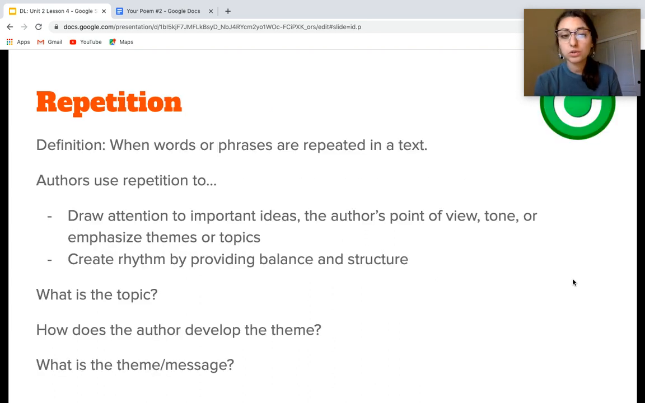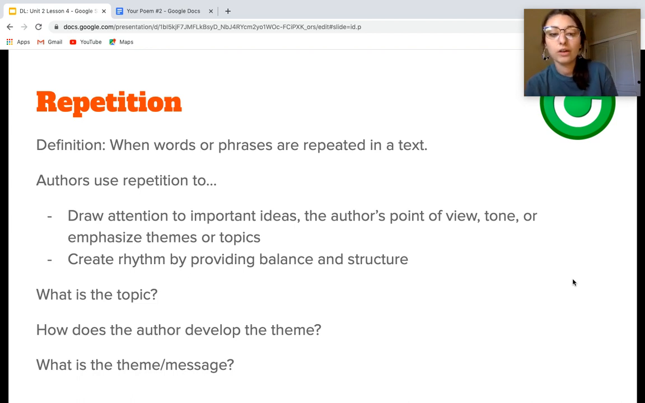If you didn't watch the last one, or if you just need a reminder, the definition for repetition is when words or phrases are repeated in a text. Authors may use repetition to draw attention to important ideas, show the author's point of view, make a certain tone, or emphasize themes or topics. They can also use repetition to create a rhythm in the poem.